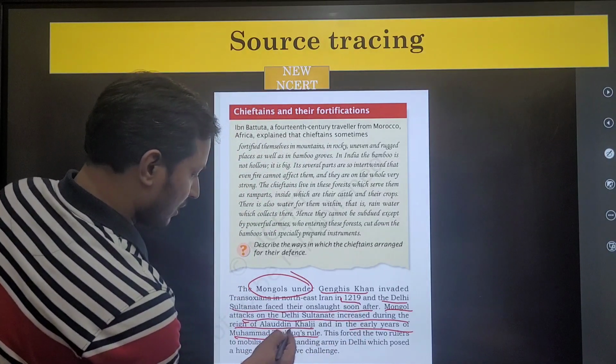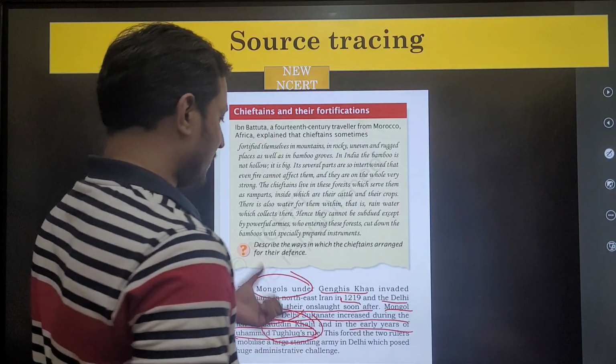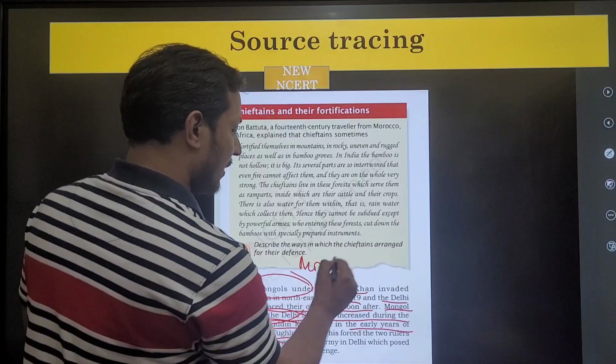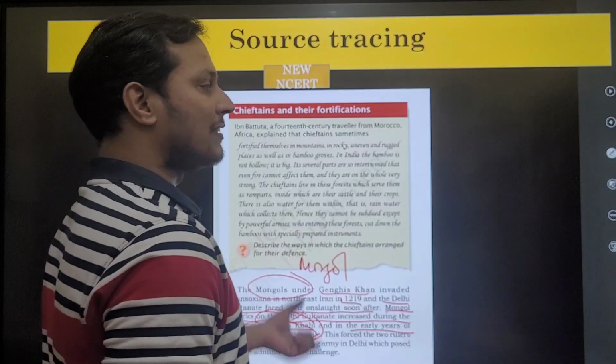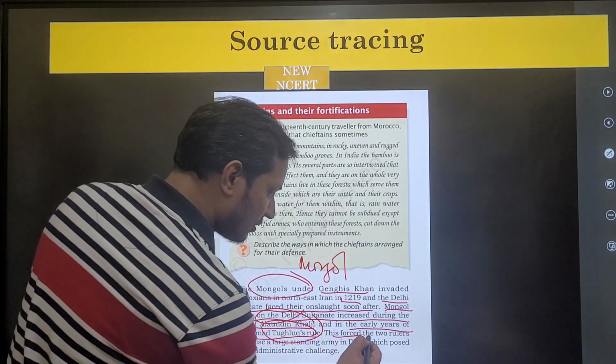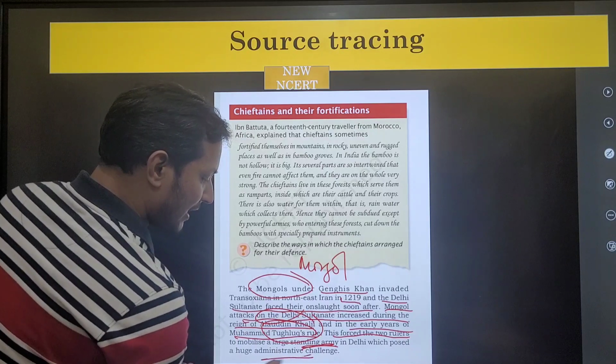Both have been mentioned in the new NCERT as having to face Mongol invasion, but exact details have not been mentioned. And the statement says this forced these 2 rulers to raise an army, which led to administrative challenges.